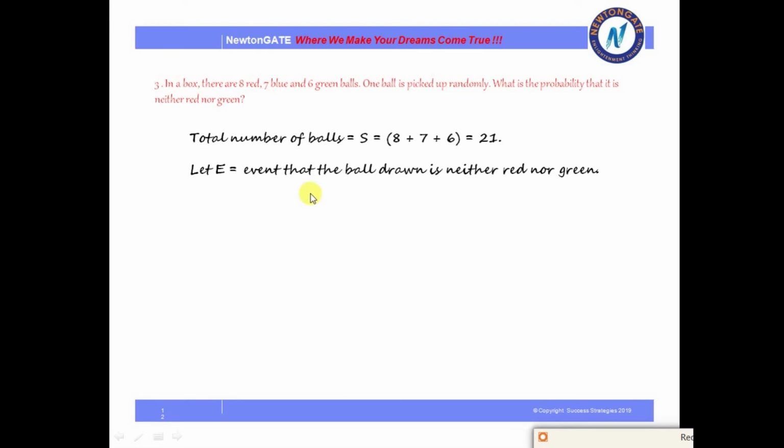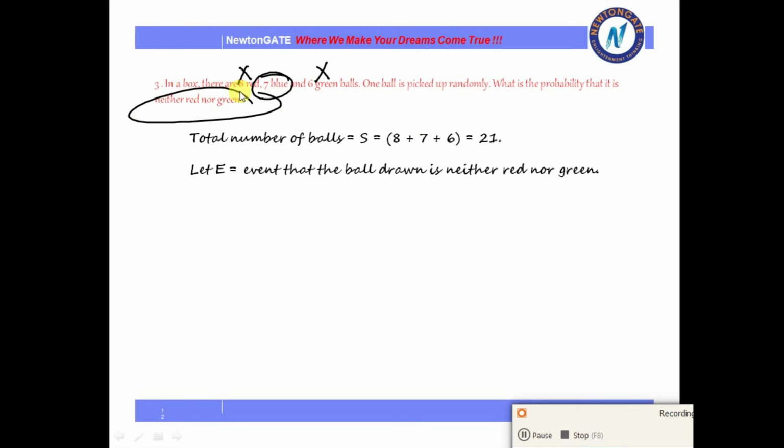The event E is that the ball drawn is neither red nor green, right? So first of all, see how many balls are red and green. If I don't select red and I don't select green, we are only left with the blue balls. That is what we need for our choice. If it is neither green nor red, then the only option left is the 7 blue balls. Now the total number we have is 21 and the number of blue balls is 7. So the probability of the event is going to be 7 by 21 and that is 1 by 3.